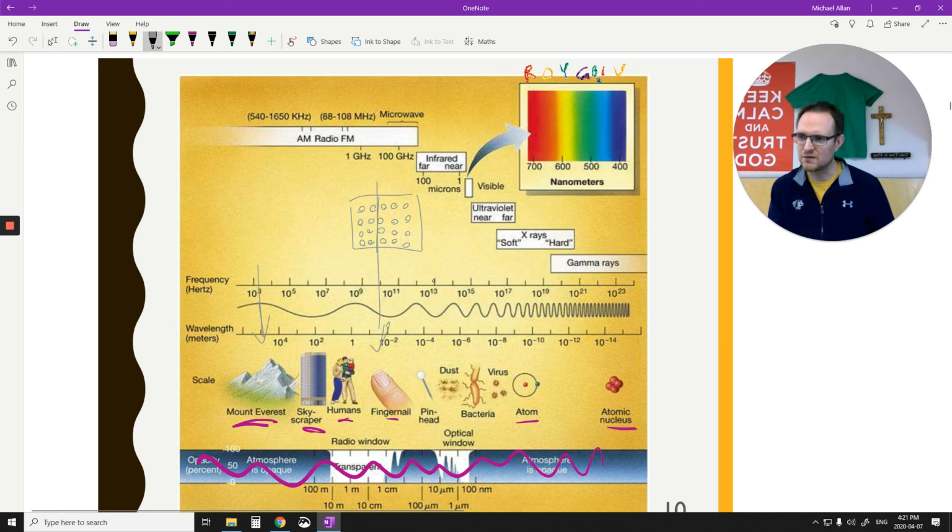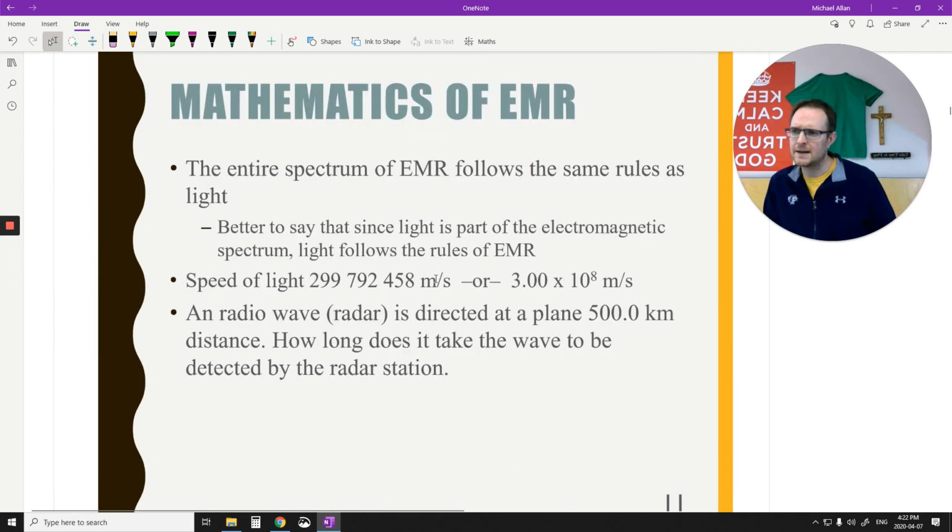You can see here as you go, visible light is in the dust and bacteria range. X-rays are in the virus and atom range. Gamma rays are down to the nucleus level, like 10 to the negative 15 meters, femtometers, which is nice to know. Usually that's the scale of what they affect as well. So that's why microwaves affect water a little bit more, because they're close to the size of water molecules. It's less close to the size of your fingernail, but the microwave is going to affect the polarization of the water molecules too.